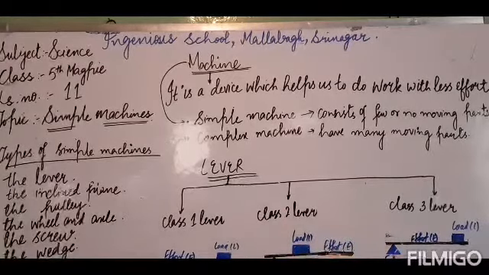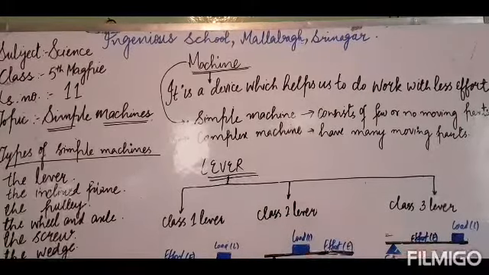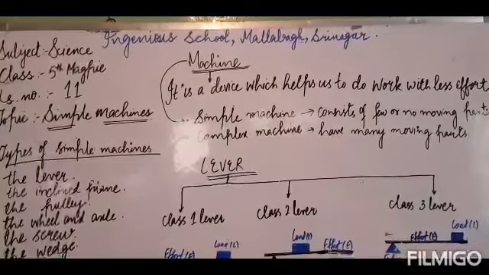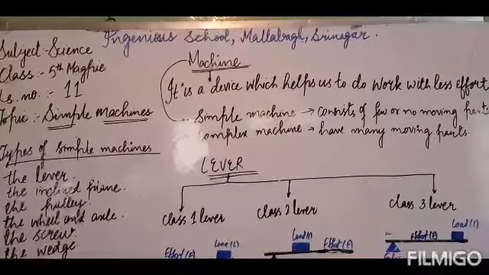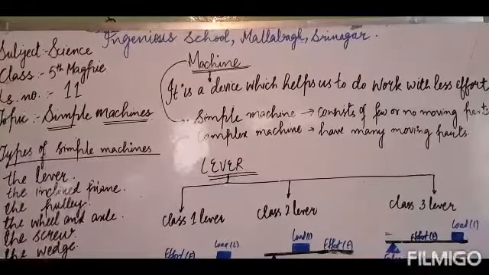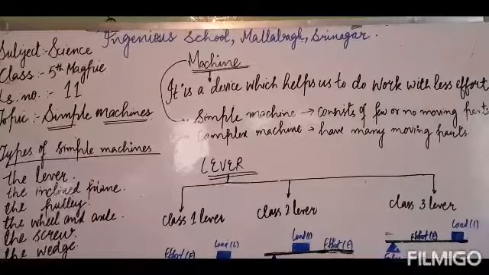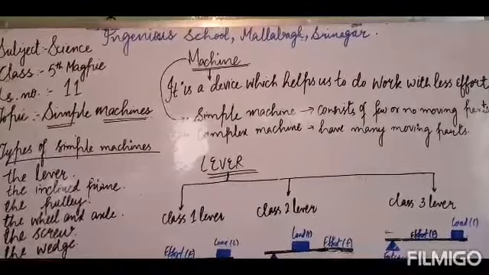So in a class 2 lever, the load lies between the fulcrum and the effort. Other examples of class 2 levers are the bottle opener, nutcracker, nail cutter and wheelbarrow.